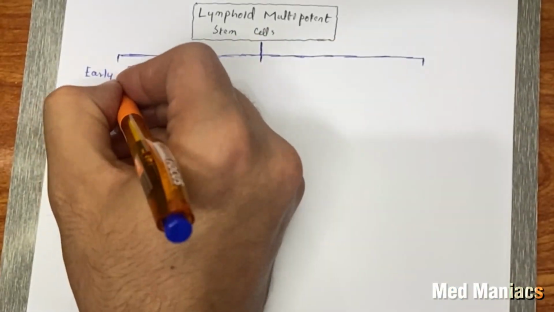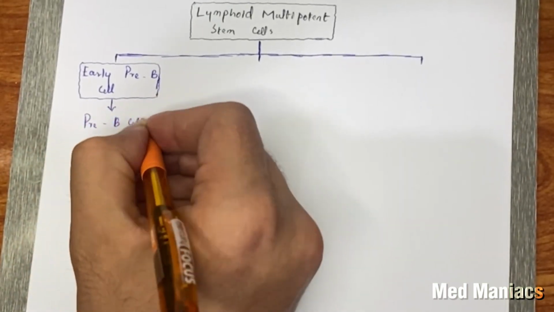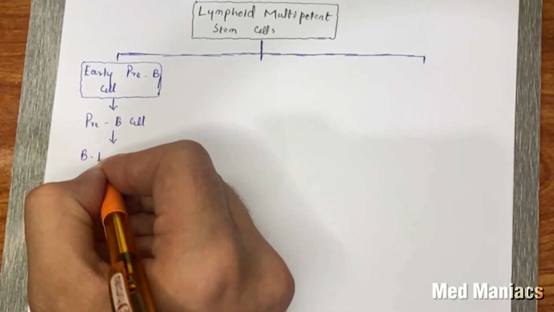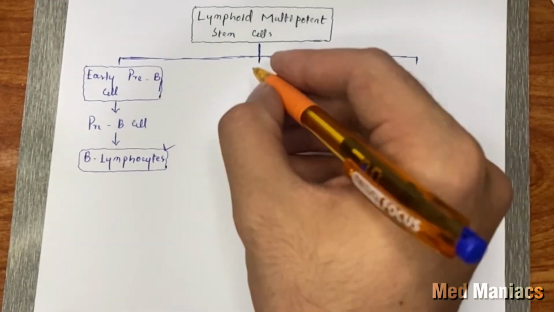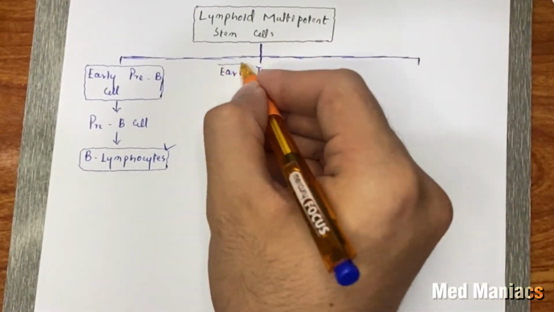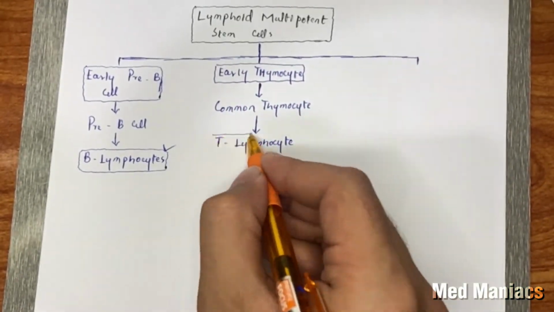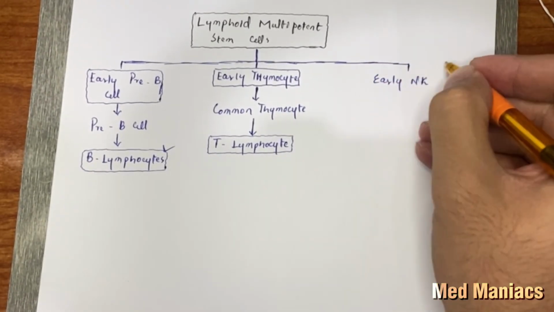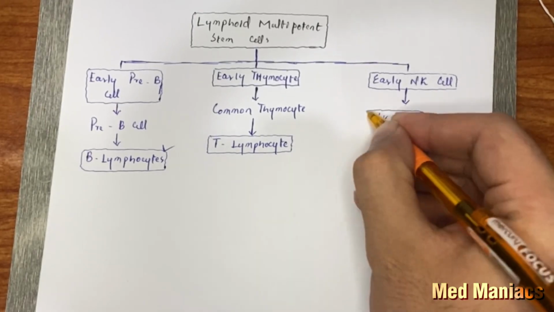So first, the early pre-B cell, which is an immature cell, is converted into pre-B cell, and then the pre-B cell is converted into B lymphocyte. The early thymocyte is converted into common thymocyte and then into the mature T lymphocyte, while the early natural killer cell is converted into mature natural killer cell.